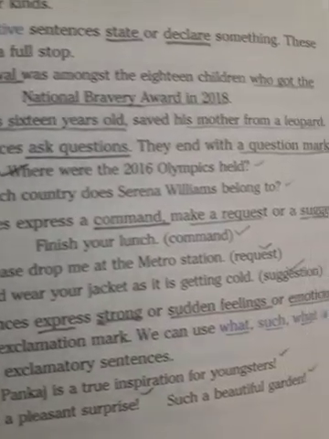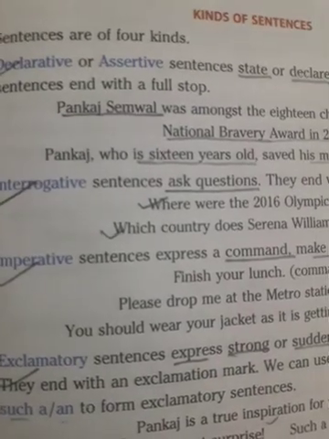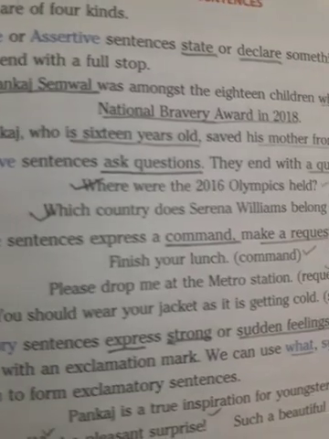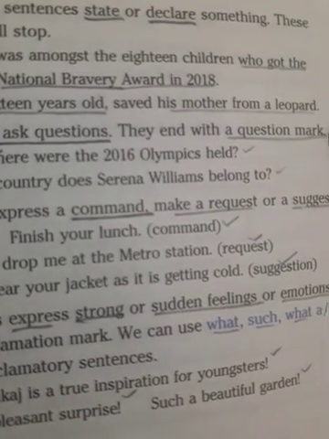Interrogative sentence, very simple. They ask questions, they end with a question mark, and that is very important. In an interrogative sentence, you have to put a question mark. Where were the 2016 Olympics held? Which country does Serena Williams belong to?